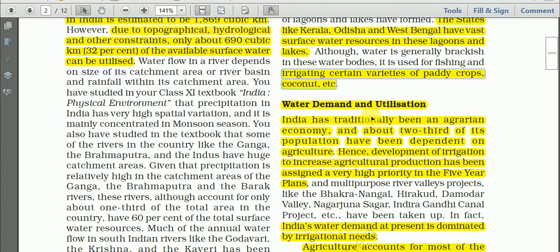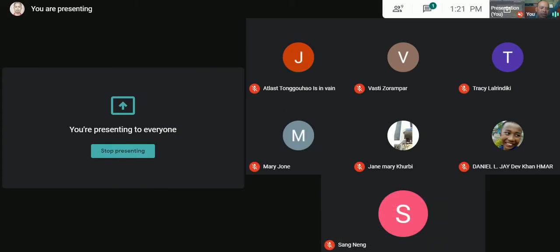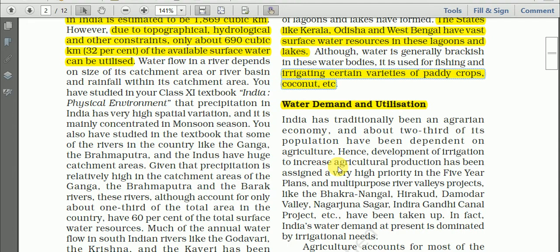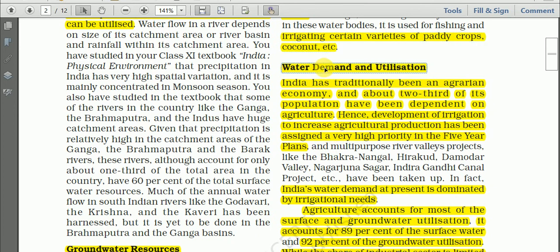Next we have water demand and utilization. Demand for water and use of water resources.